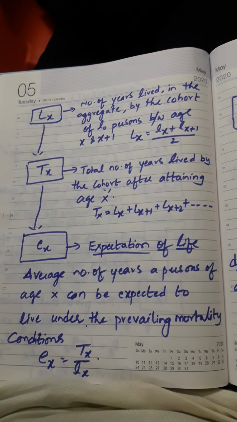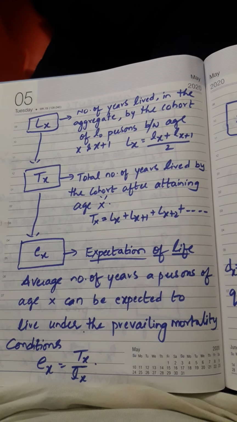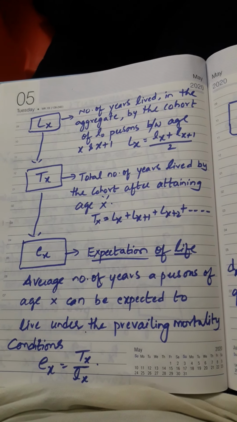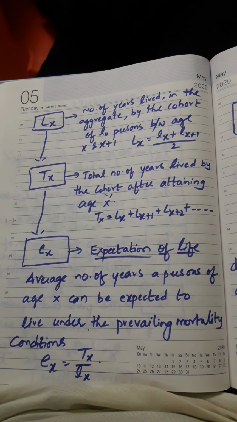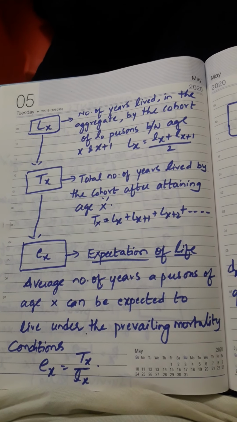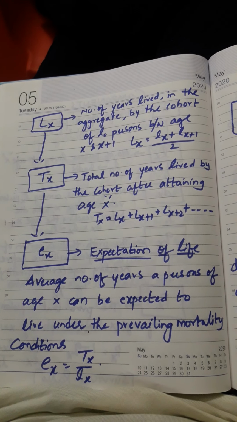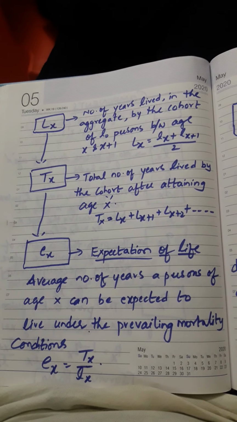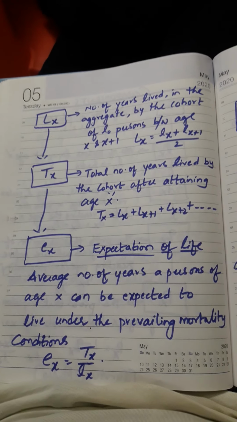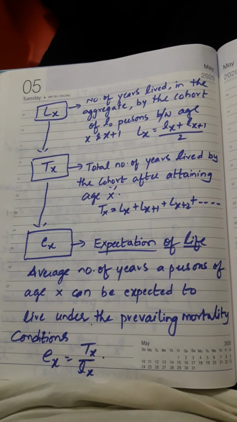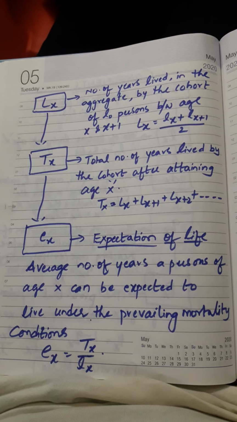That means for these age x people, between x and x plus 1, in the cohort you have selected, how many years they are going to live in aggregate, that we find in capital Lx.